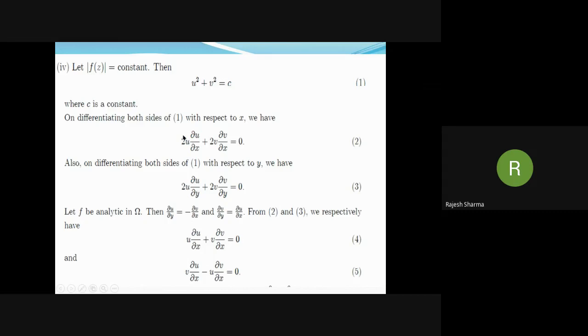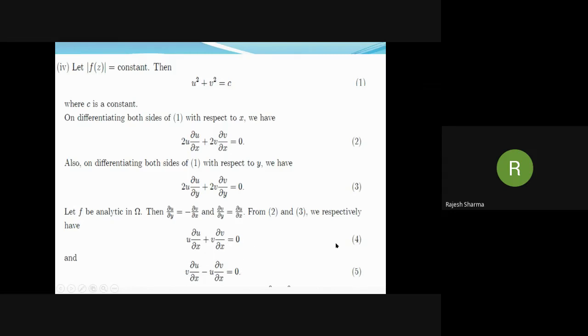Now, on dividing both sides by 2, we can write equation 2 as u ∂u/∂x + v ∂v/∂x = 0. Also, on using the CR equation in equation 3, that is ∂u/∂y = −∂v/∂x and ∂v/∂y = ∂u/∂x, we can write equation 3 as this.